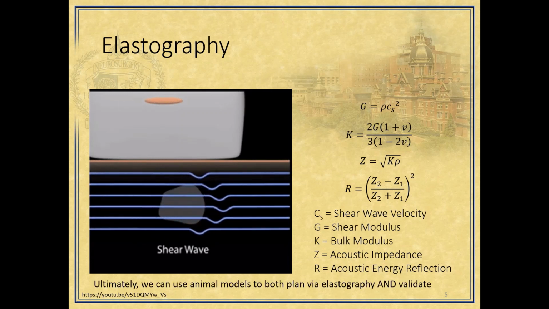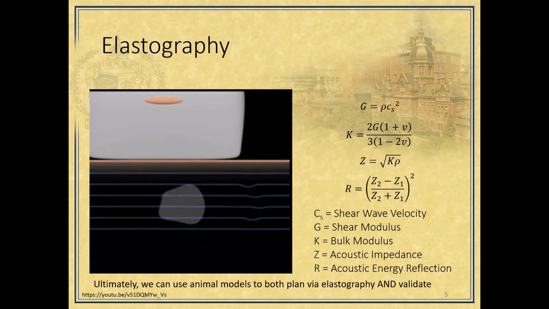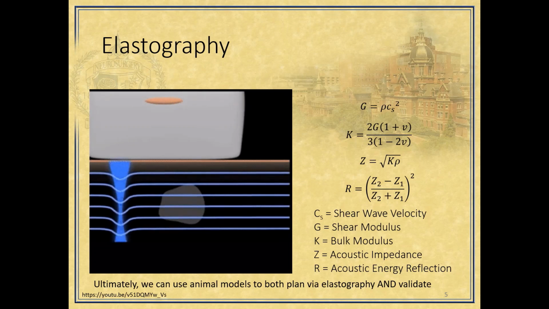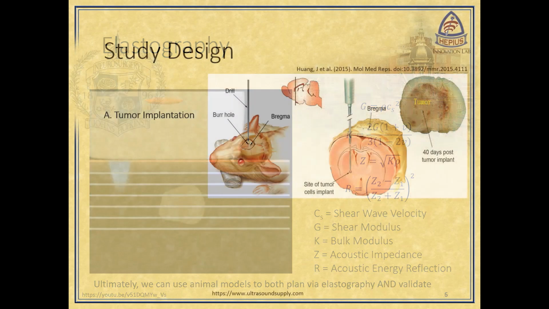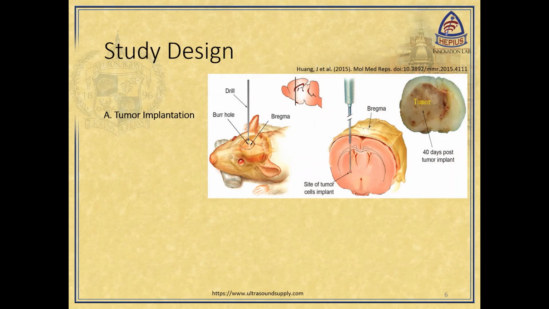In this study, we have implanted human patient-derived xenograft glioblastoma cells into athymic rats to test the ability of the cell line to grow a tumor in an animal model. The growth of the tumors and their effects on the animal were observed. Additionally, this was repeated in mice, and their intact brains were extracted, and elastography was performed to measure the acoustic properties of the tumor and brain tissue in an ex vivo environment.